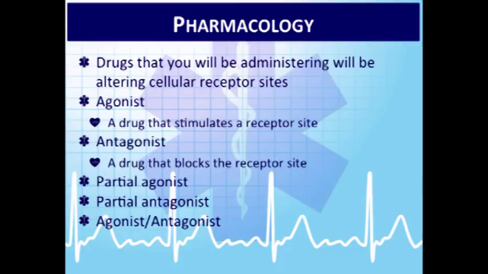And it's important to know how these drugs work, because then you can add additional medications, and you'll know specifically how they work in the body and whether you're causing additional harm to the patient or actually treating them for their condition. So a simple definition: an agonist is a medication that binds to a specific receptor site and stimulates it, so you get more activity on it. An antagonist is a drug that binds to that receptor site, or kicks out the drug that binds to that receptor site, and you get the opposite effect.